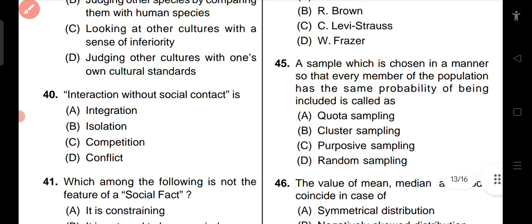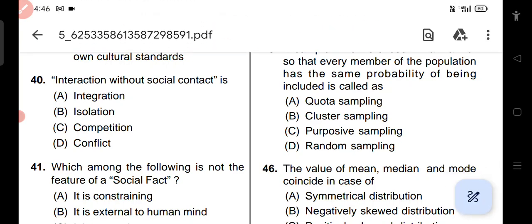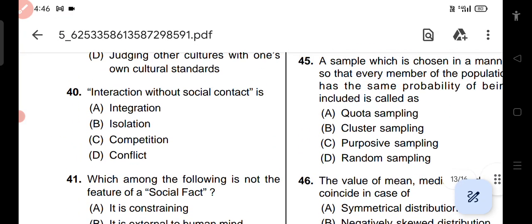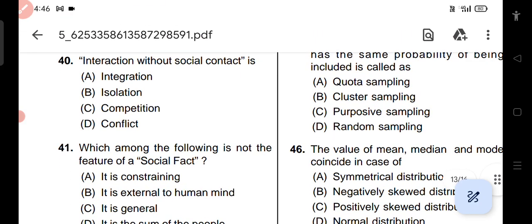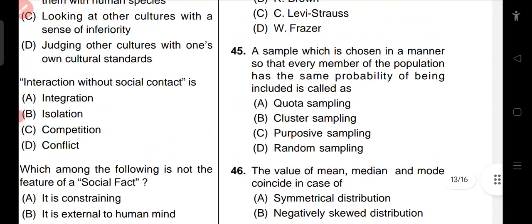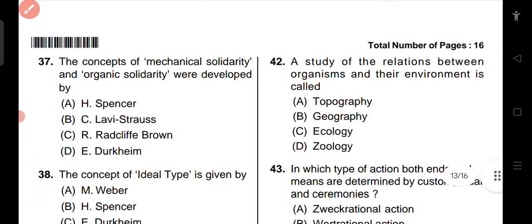Question number 40. Interaction without social contact is integration, isolation, competition, conflict. So the correct answer is conflict. Option D. No, option C. Interaction without social conflict is competition. Why is the pencil not working? Question number 42. A study of the relation between organisms and their environment is called ecology. Option C is the right answer.